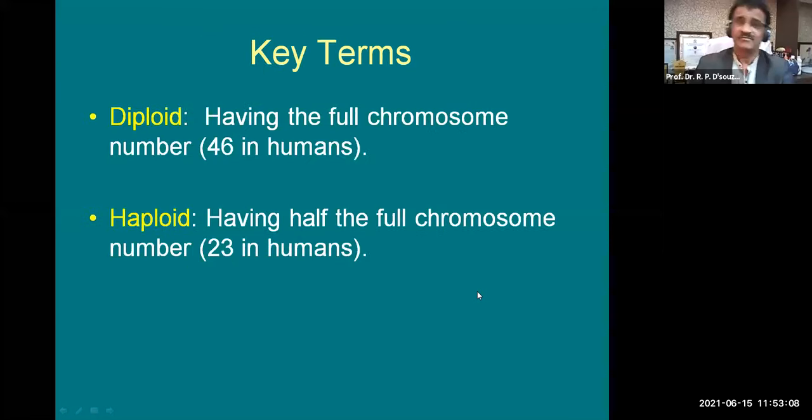Now, these are the two key words which are of prime importance today, because we are going towards the remaining part of gametogenesis today. Diploid: a cell having the full chromosome number, that is 46 in human beings. We are talking only about human beings.